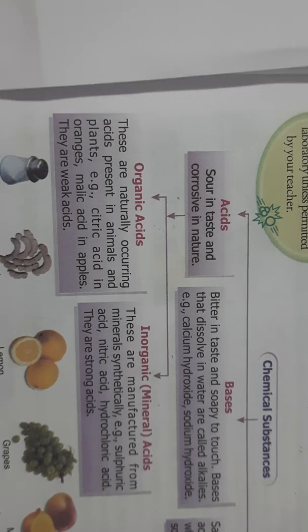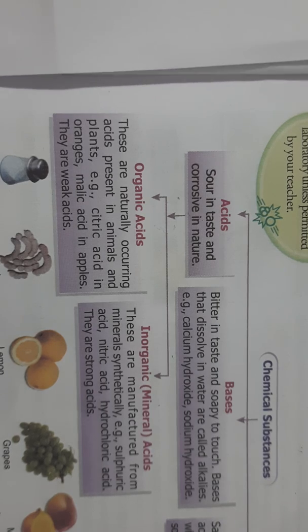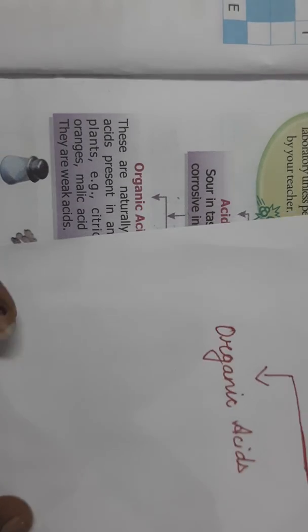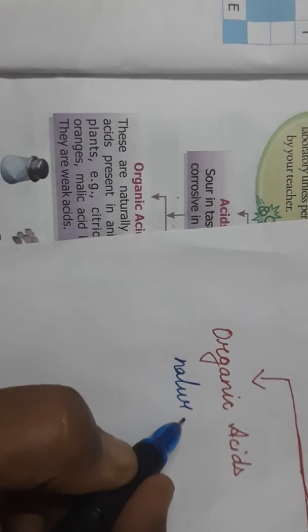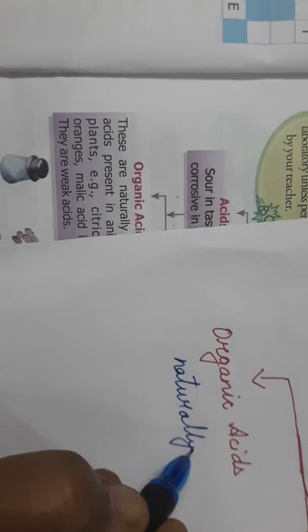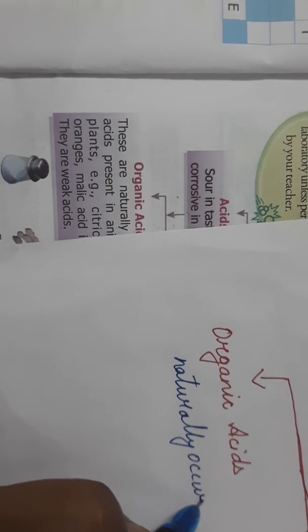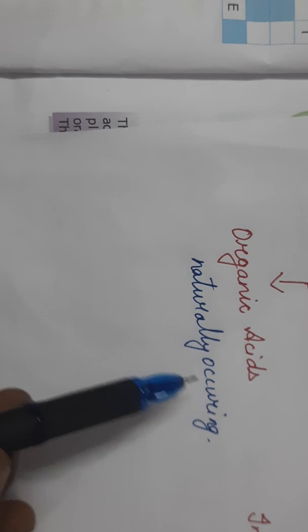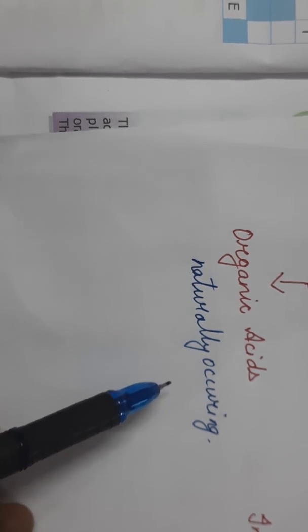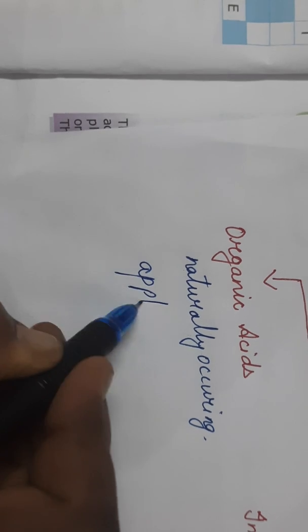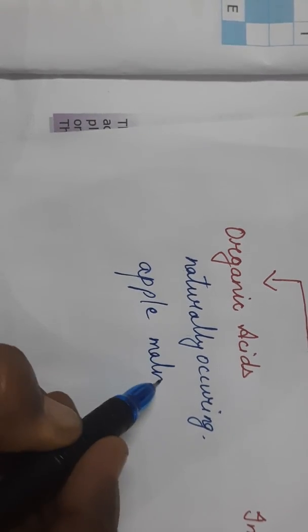Like the example is organic acids. Organic acids, I told you, are present in animals and plants. They are naturally occurring. Like for example, lemon contains which kind of acid? It contains citric acid. So it is natural. Apple contains malic acid.